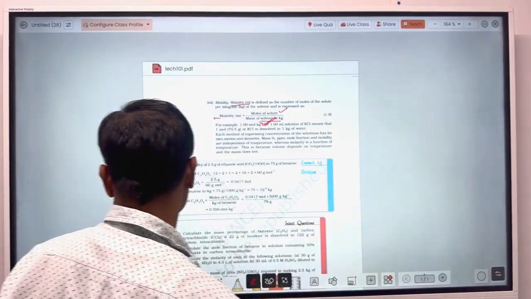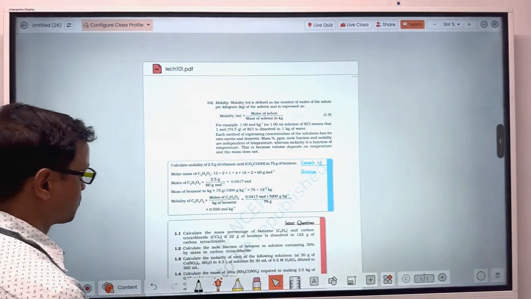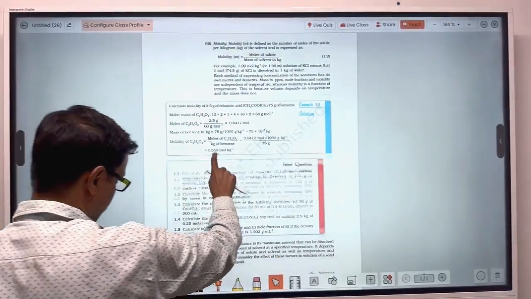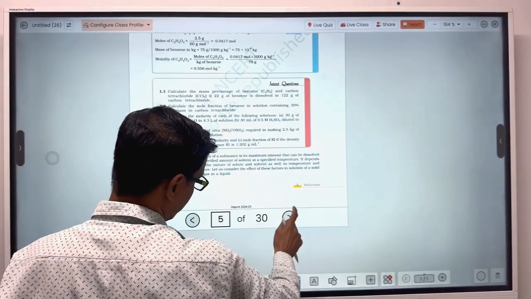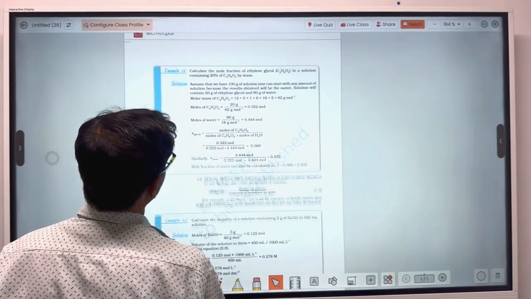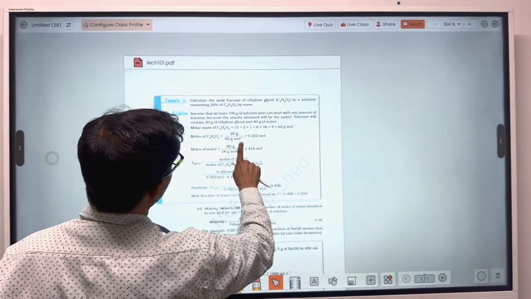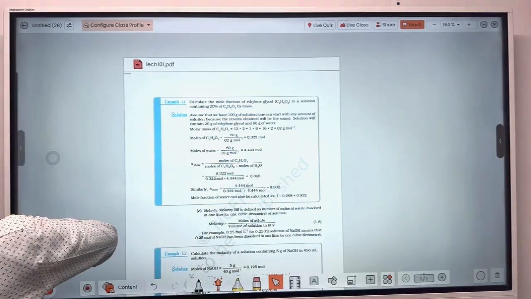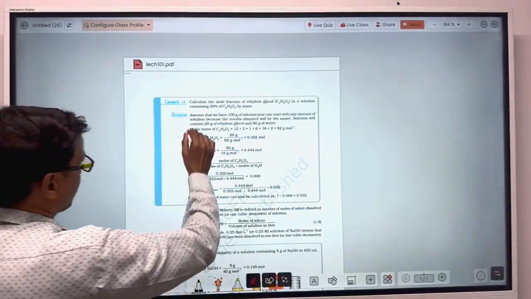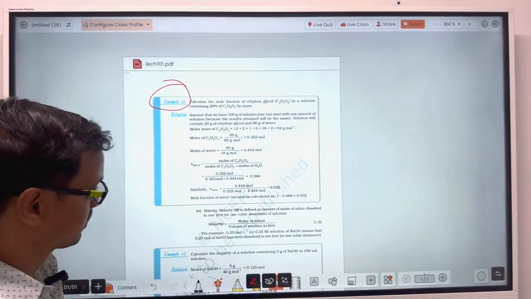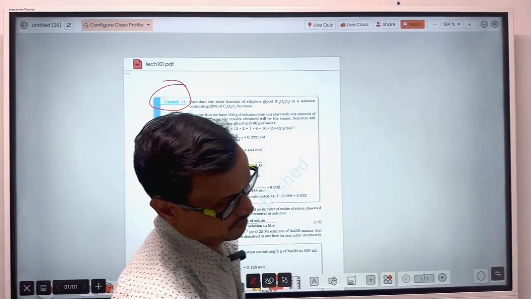Now let's see some frequently asked numerical questions. Let's discuss from that. This question, example 1.1, has been asked a number of times in the 12th board examination.